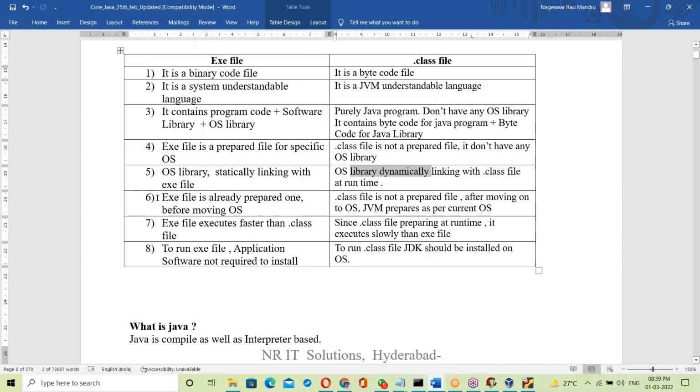Next. Exe file is already prepared and runs directly, but dot class file is not prepared. After moving onto the OS, JVM prepares it as per the current OS. JVM preparing means linking dot class to the current OS. Exe file executes faster than dot class file because it is already prepared: binary code already linked with the OS library. It is a ready-made file, directly executed.